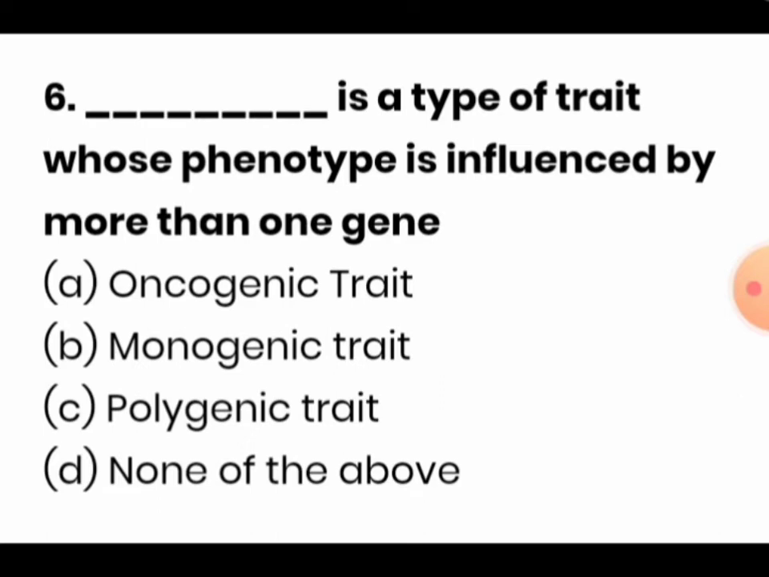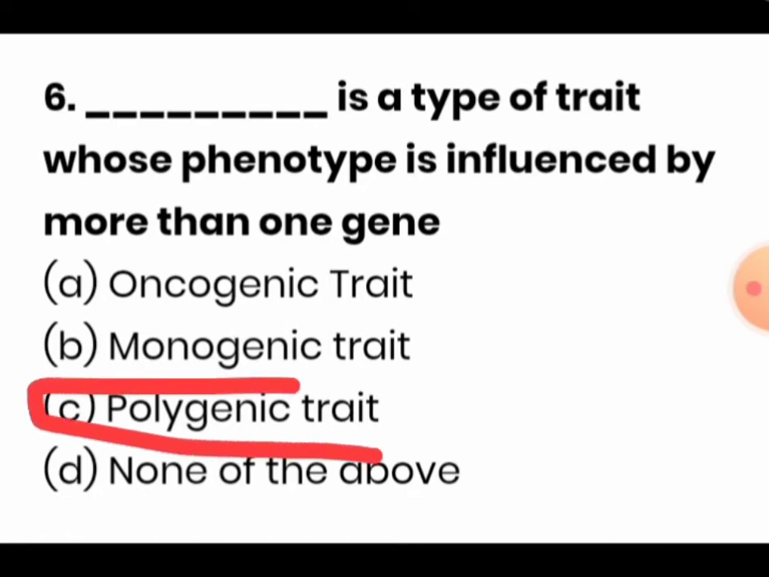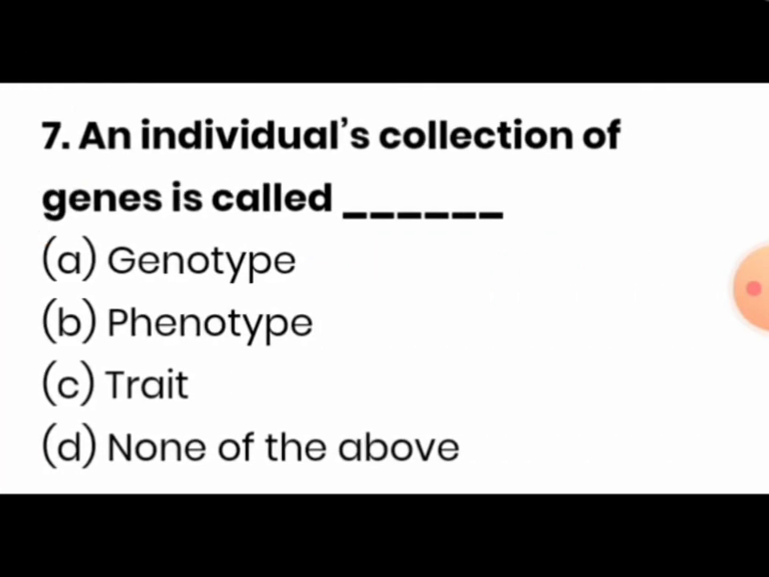Dash is a type of trait whose phenotype is influenced by more than one gene. So the answer here is polygenic trait. Example: skin color, eye color, height and weight in humans. So these are the traits which are controlled by more than one gene. An individual's collection of genes is called the genotype.